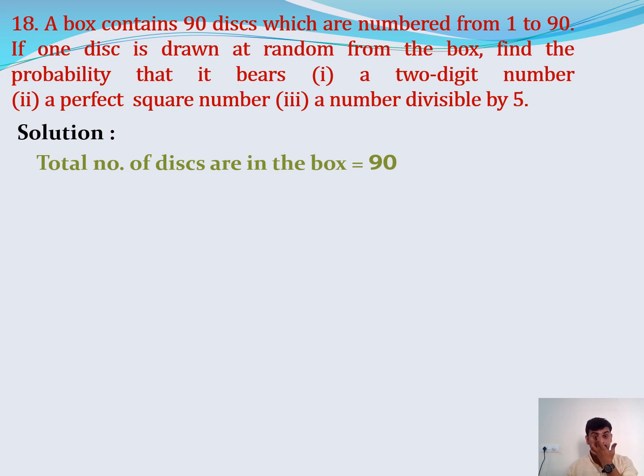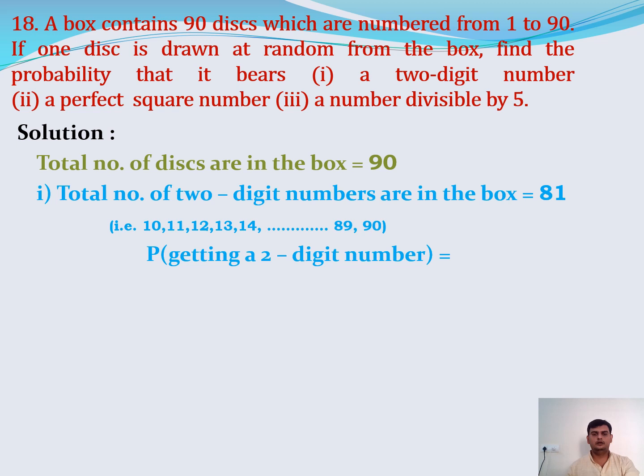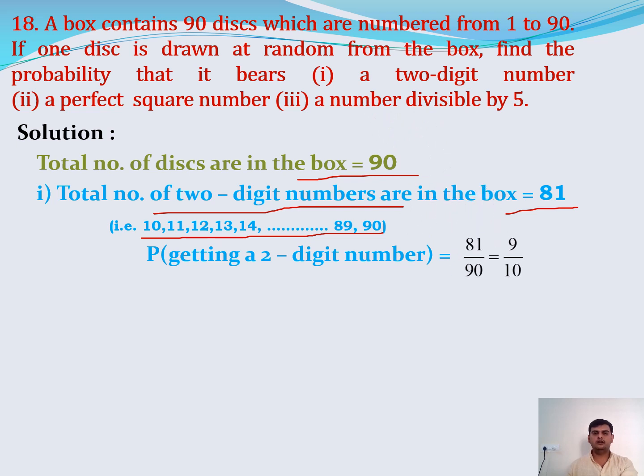The total number of discs in the box is 90. Out of 90, I want 2-digit numbers. What are the 2-digit numbers we have? 10, 11, 12, 13, 14 and so on up to 90. These are the possible 2-digit numbers. How many are there? 81 2-digit numbers are there. So the favorable outcomes to get a 2-digit number is 81. Its probability is 81 by 90, that is nothing but 9 by 10.